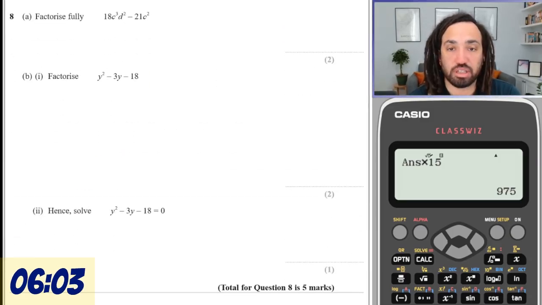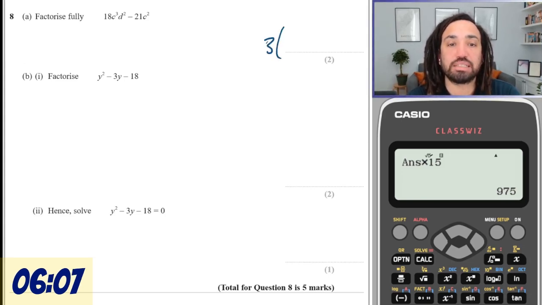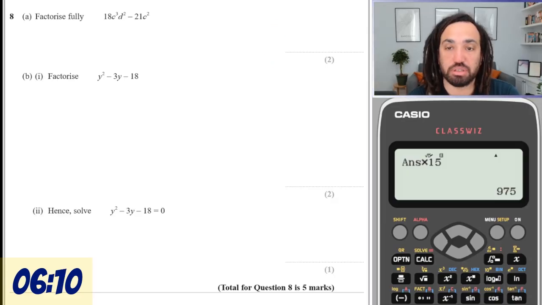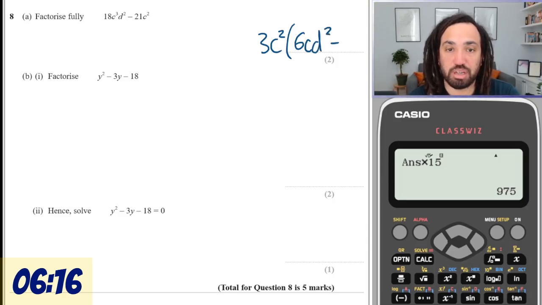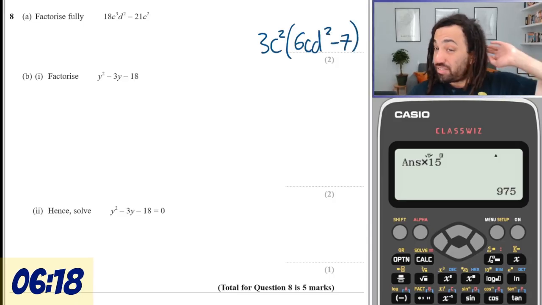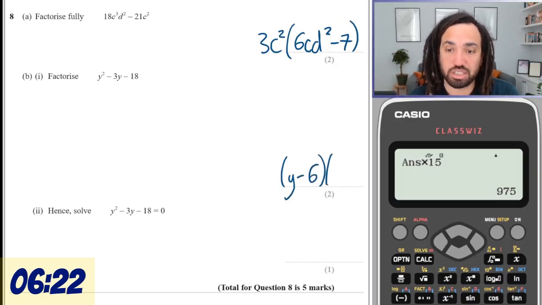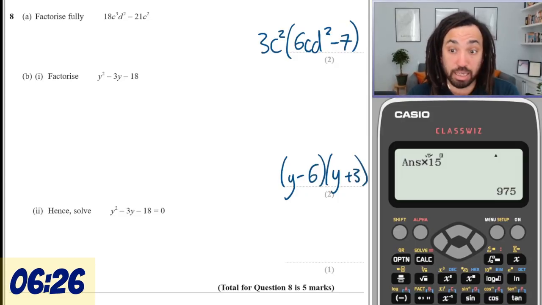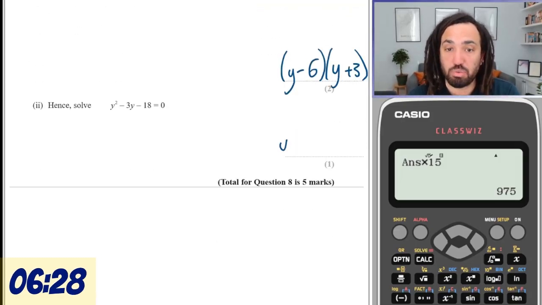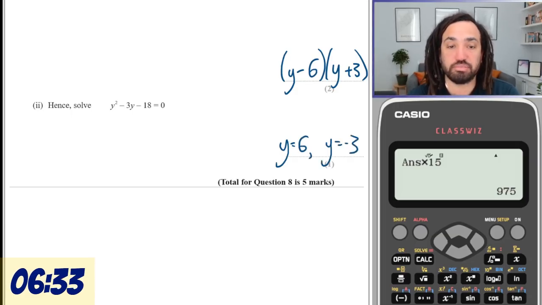Factorise fully. So we can take out a factor of 3, and we could take out a c squared. So that's 6c d squared minus 7. I think that's right. Yep. Okay, so y minus 6, y plus 3 will do the job there, I believe. So therefore y is equal to 6, or y is equal to minus 3.